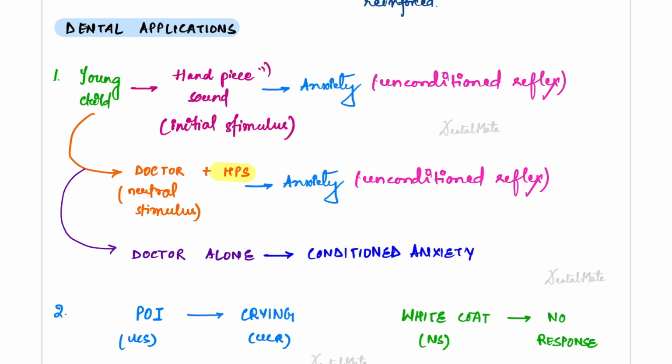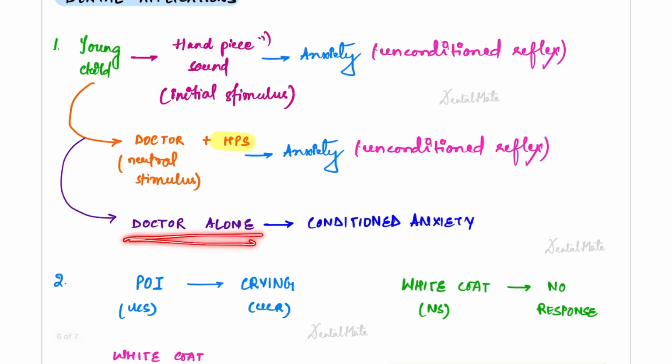Next, in the subsequent time, when the child meets the doctor, who is the neutral stimulus. Why? Because the doctor has not given any pain to the child yet. So when the child meets the neutral stimulus, which is the doctor, and he starts using the handpiece, when the handpiece sound and the doctor, who is the white coat, are combined, he's having anxiety. Why? Because of his previous conditioning with the handpiece sound, which gave him anxiety. This is also an unconditioned reflex. Now, when the child meets the doctor alone, he would start having anxiety. Why? Because he has started correlating the doctor with the handpiece sound. So he would have anxiety. Now, this is the conditioned anxiety which the child would have.